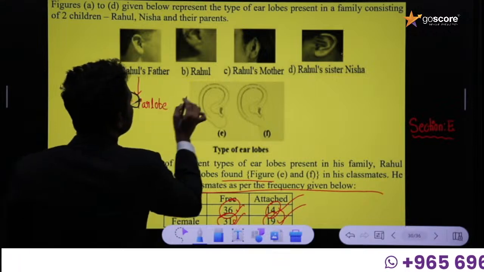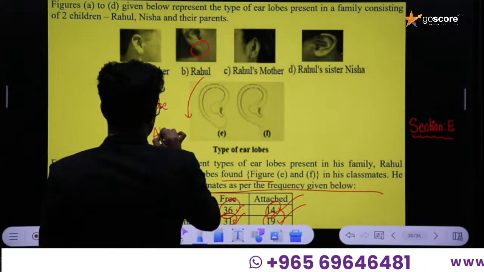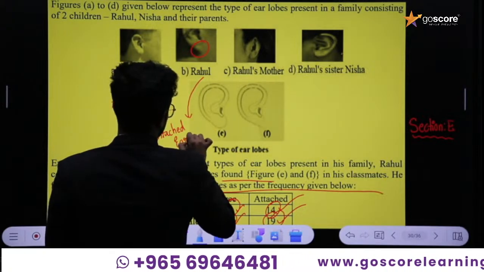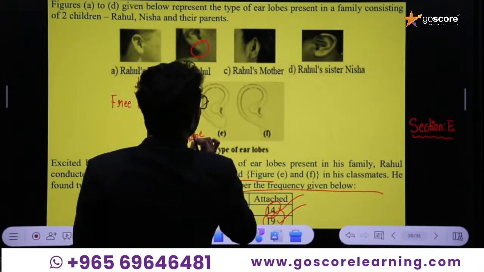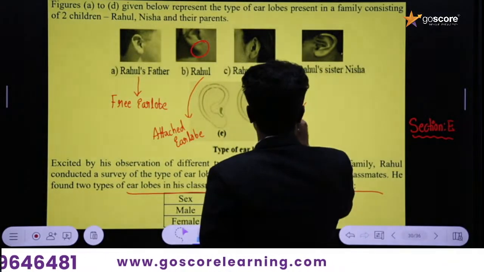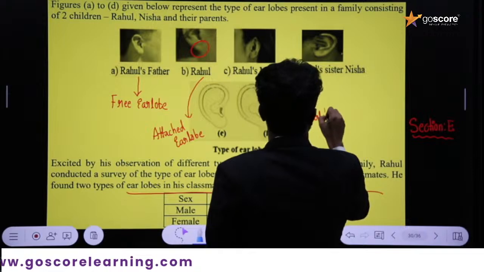But in the case of Rahul, this is an attached ear lobe. His mother's ear lobe is not attached, so we can consider it a free ear lobe.